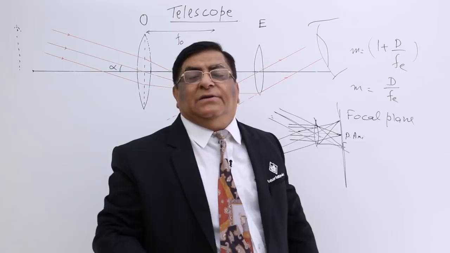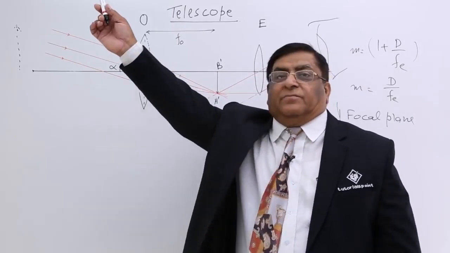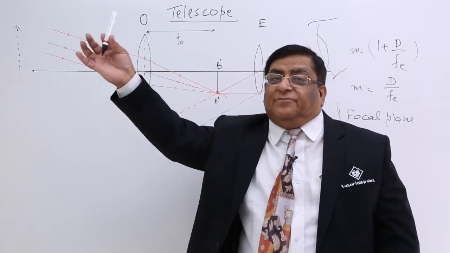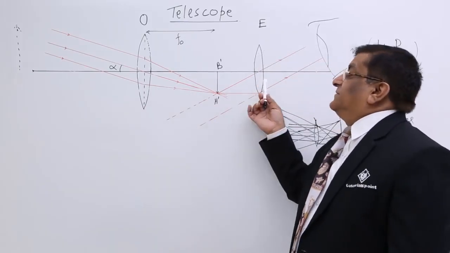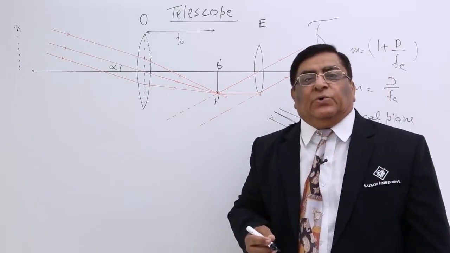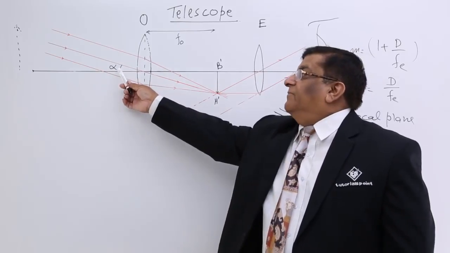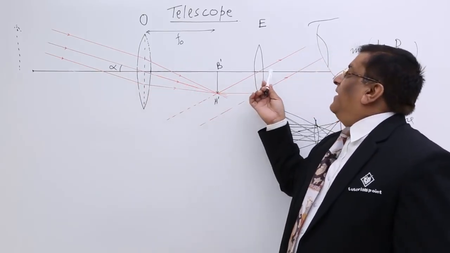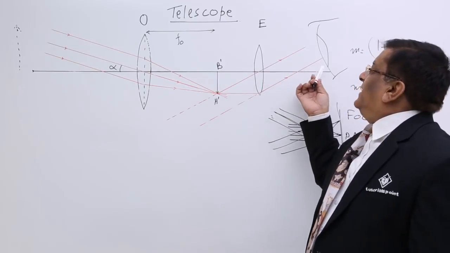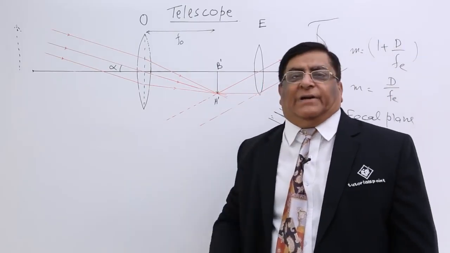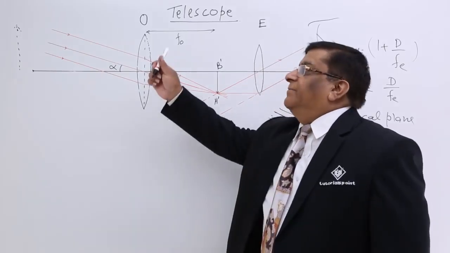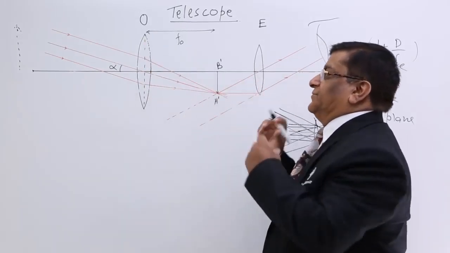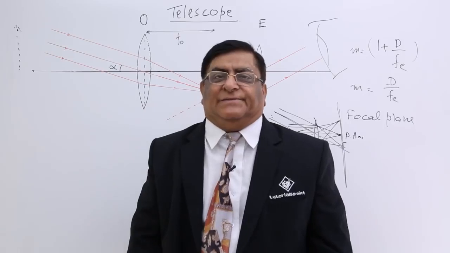The answer is these rays are coming from thousands of miles, millions of miles away. For them, this distance or this distance doesn't matter. So whether they make angle alpha here, they will make the same angle alpha here, and the same angle alpha on our eyes. So this can be treated as angle alpha made by the object on our instrument, on our eyes.